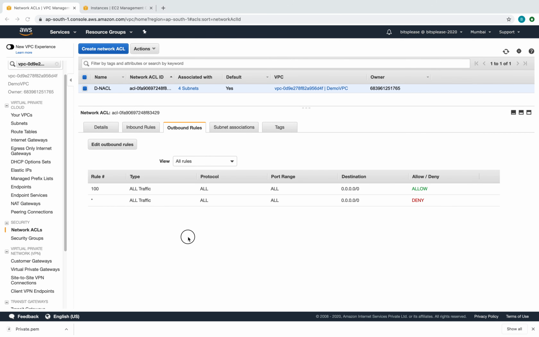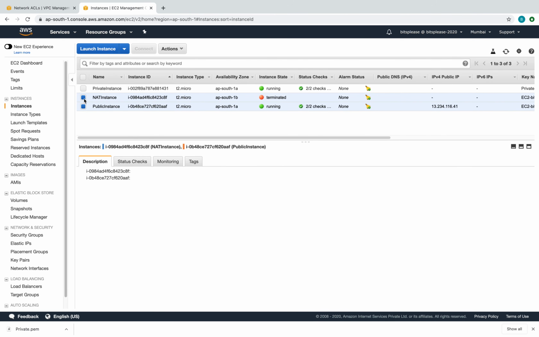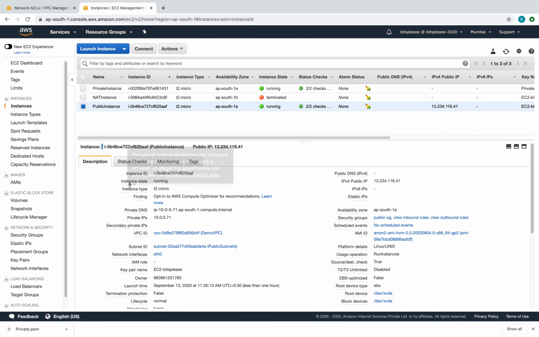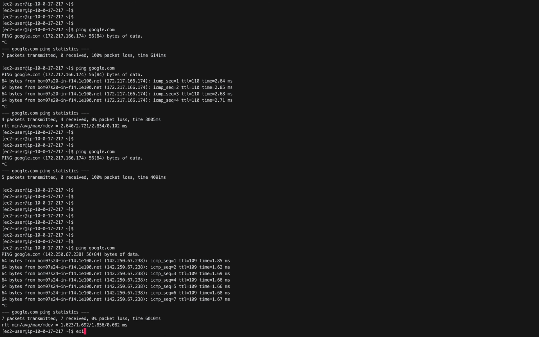But before playing around with anything here, let's go to our public instance and run our web server, because we will not be able to test otherwise. So to run our web server, let's come out of this private instance.